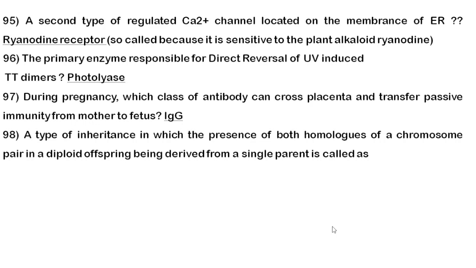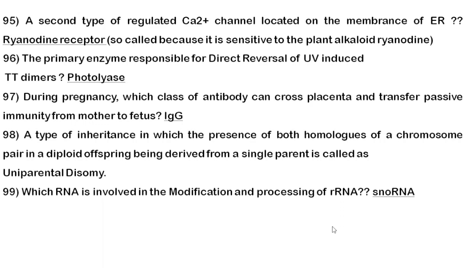It's a type of inheritance in which both homologous chromosomes of a pair in a diploid offspring are derived from a single parent, called uniparental disomy. There are two diseases: one is Angelman syndrome and another one is Prader-Willi syndrome. Angelman syndrome is called paternal uniparental disomy, so a person with that syndrome has both homologous chromosomes coming from their father. Whereas Prader-Willi syndrome is called maternal uniparental disomy. So just know more about that particular thing.